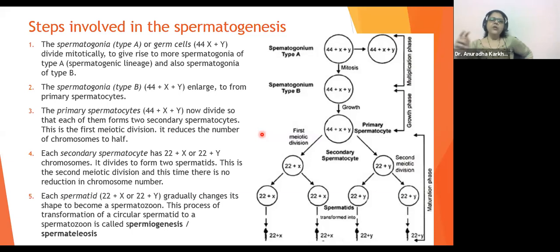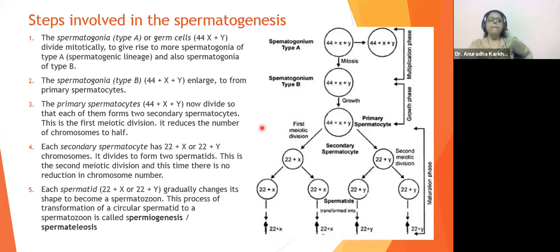The spermatogonia type A, or the germ cells, have 44 plus X plus Y as their complement. 44 autosomes plus XY, which are the sex chromosomes. So there will be a total of 46 chromosomes in a male, right? Now, these spermatogonia type A will divide mitotically to give rise to more spermatogonia of type A. This is called the spermatogenic lineage.